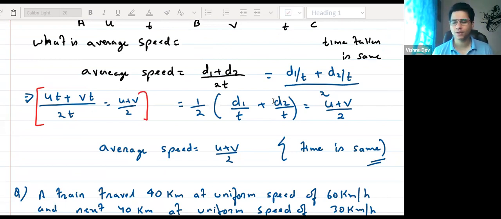What is relative motion? Relative motion we'll see in detail because this is a very good and interesting topic. Then we talked about distance, displacement. What's the difference between distance and displacement? What is a scalar quantity? What's the basic definition of vector quantity? I'm just talking basic definition. We will study vectors in detail in the foundation class.